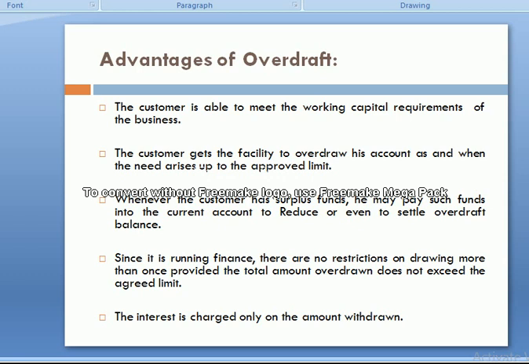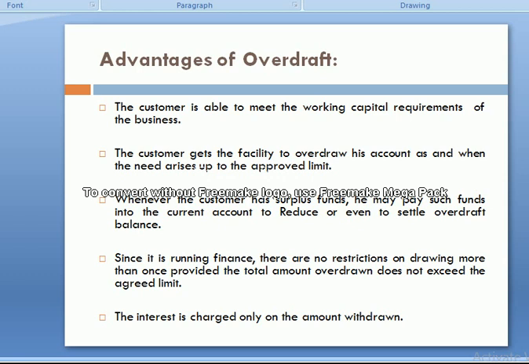When they have a shortage of money, they take this immediate loan and compensate their needs. The customer gets the facility to overdraw his account as and when the need arises up to the approved limits.